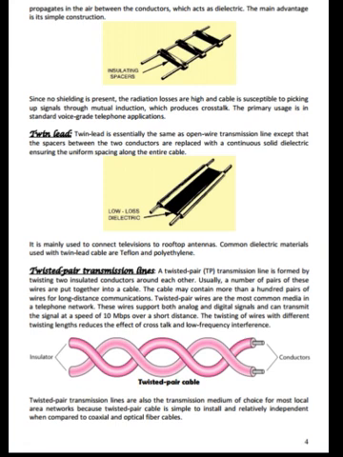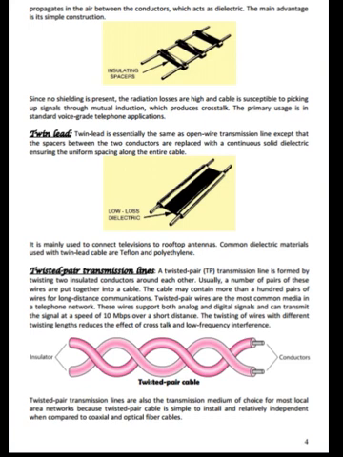Twin lead is essentially the same as open wire transmission line except that the spacers between the two conductors are replaced with a continuous solid dielectric, ensuring uniform spacing along the entire cable. It is mainly used to connect televisions to rooftop antennas. Common dielectric materials used with twin lead cable are Teflon and polyethylene.